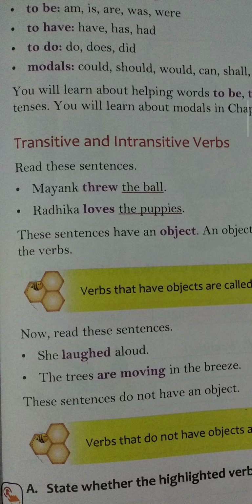Let us discuss transitive and intransitive verb. For example, Mayank threw the ball. What did Mayank throw? Ball. It means ball is the object. Radhika loves the puppies. Whom does Radhika love? Puppies. Puppies are the object. These sentences have an object.